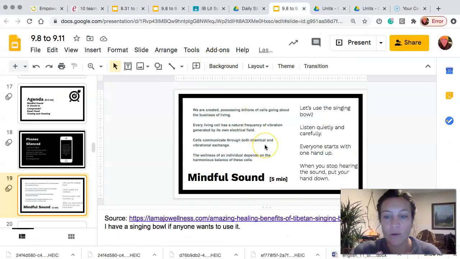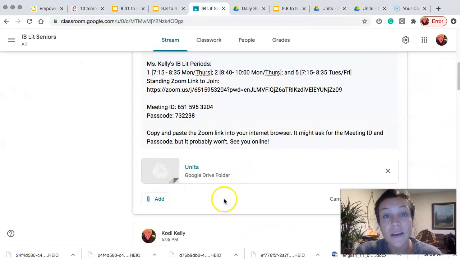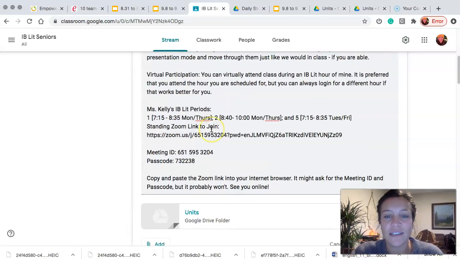And then you continue going through the slides, do all the work, complete the assignments on Empower, and submit on Empower. I think that is it in terms of this post. I will add this video here so that you always have access to how to get to these materials.